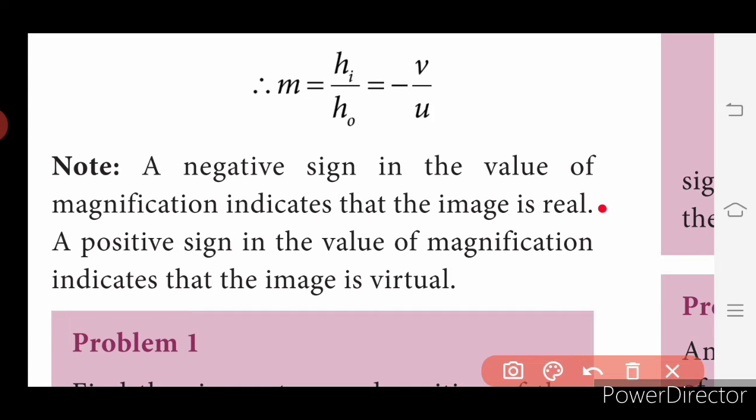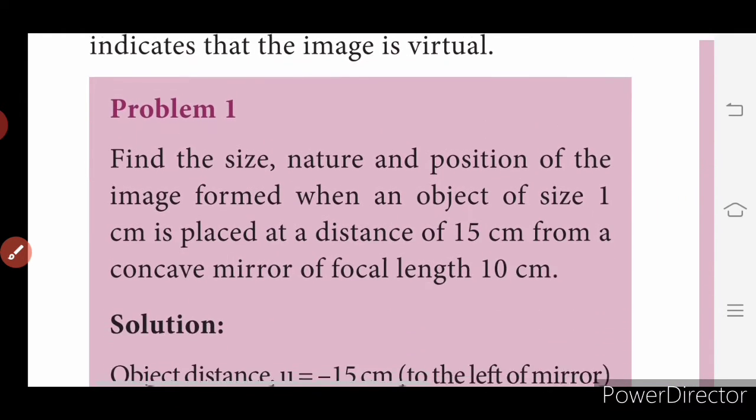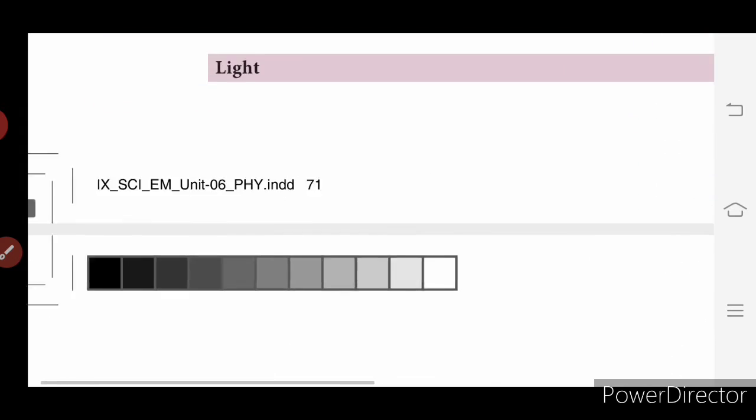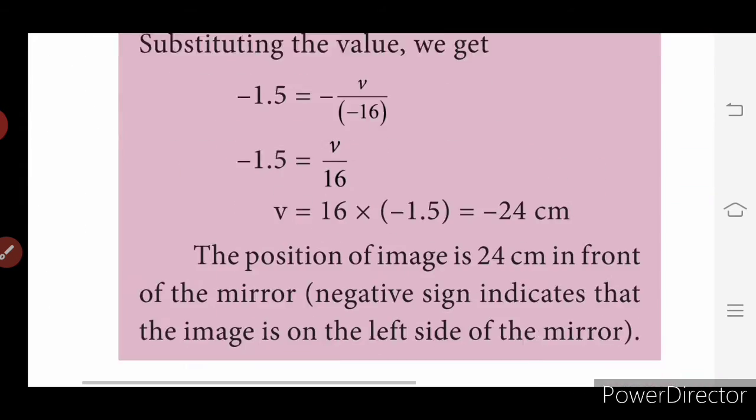Is that clear? So then you have problems, children. You have two problems on page number 71. The problems will be sent to you as a video in a separate session, after part 2. Is that clear? So next we will discuss uses of concave mirror. Very important, 4 marks, children.